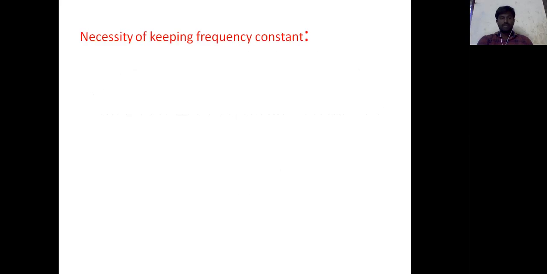So the next topic is the necessity of constant frequency. At all times, the power stations are interconnected in parallel or operated individually to maintain constant frequency.